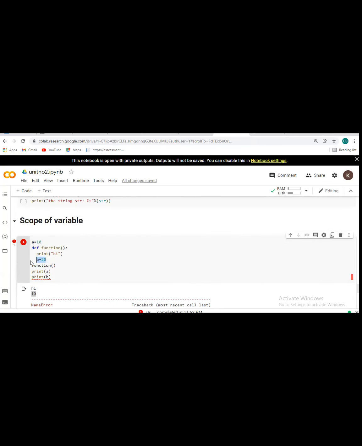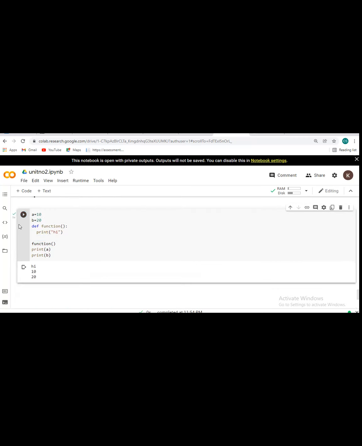Why? Because if I define this b here, outside, it will return the output. But if I write this b value inside the function that I declare here, with def, it will give an error. Why? Because it will say that b is not defined. So it is local.